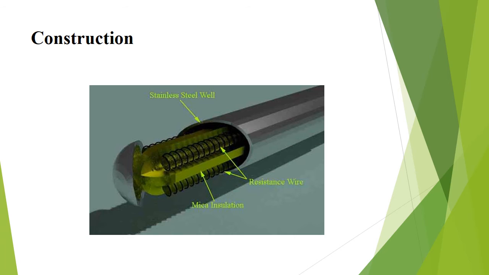Construction. The construction is typically such that the wire is wound on a form on a notched mica cross frame to achieve small size, improving the thermal conductivity to decrease the response time and give a high rate of heat transfer. In industrial RTDs, the coil is protected by a stainless steel sheath or a protective tube. The physical strain is negligible as the wire expands and increases in length with the temperature change.